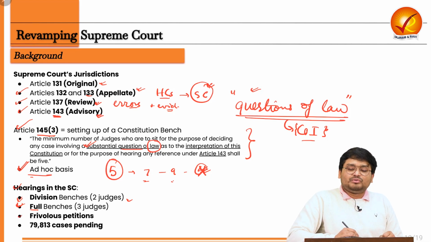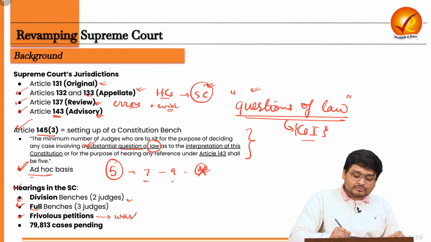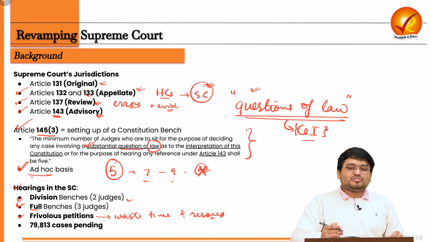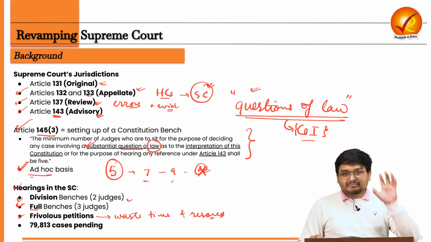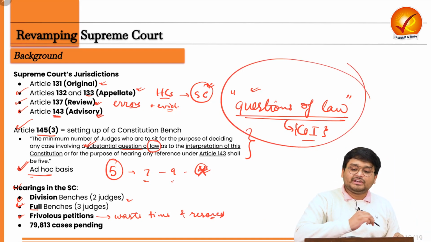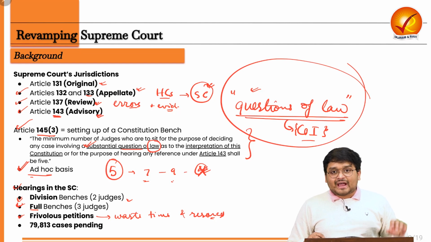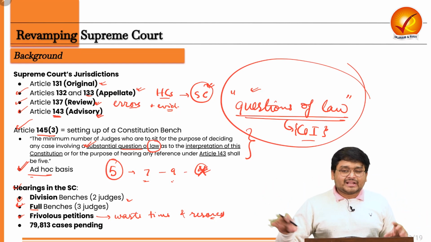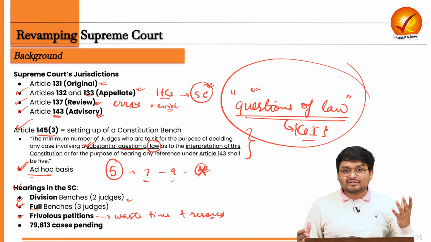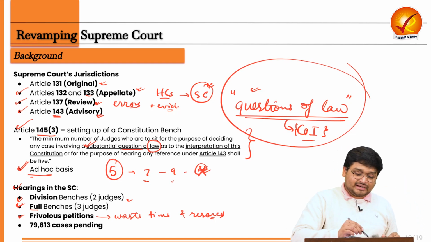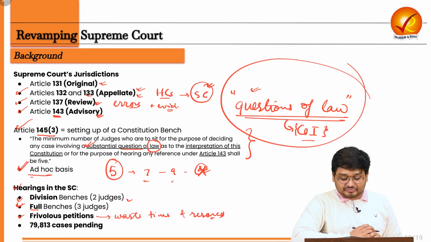So we have to understand that these petitions generally waste time and resources of the Supreme Court, because the Supreme Court does not have right now a division of these very important matters, that are these constitutional cases and the other matters, that are generally most of these are from the appellate side, that is from this appellate jurisdiction.